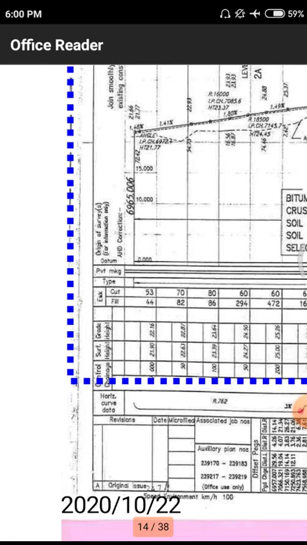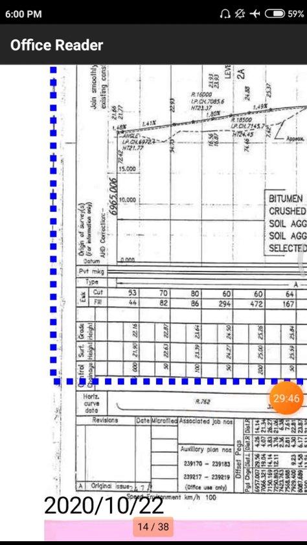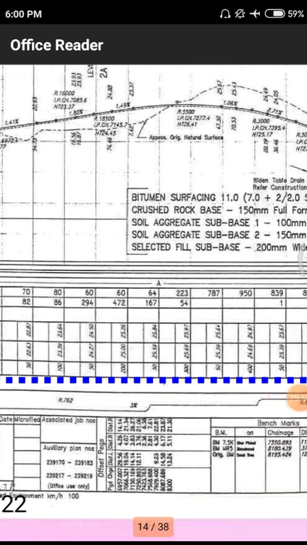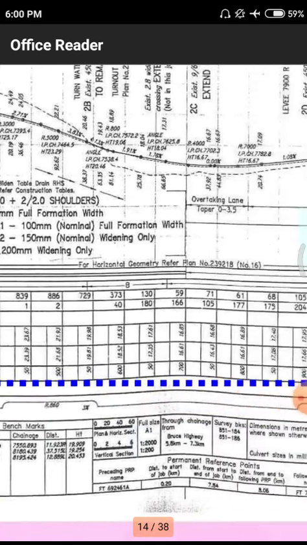Likewise we have different sections, so they simply divide the road into a number of parts. For each and every part, how much width they need to construct, how much length, how much thickness, how much elevation. All those things are simply in a design. In this particular design we have all the details of a road.